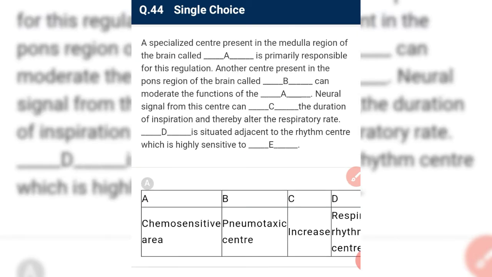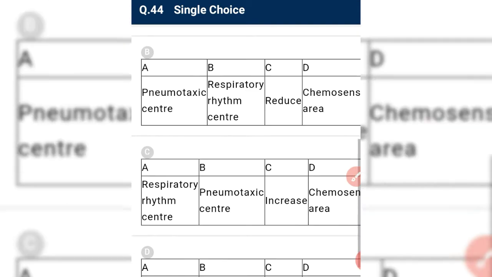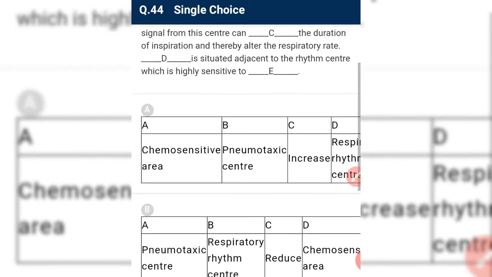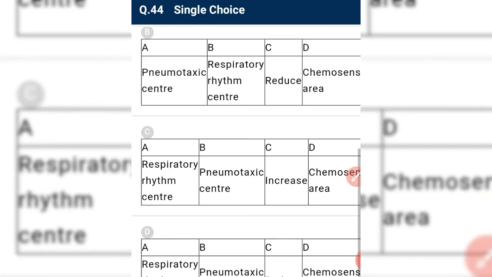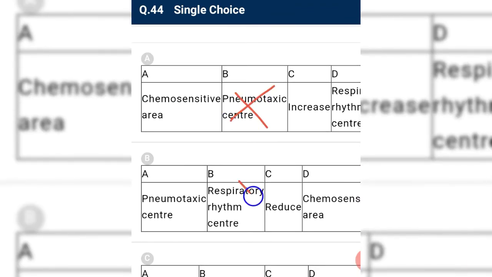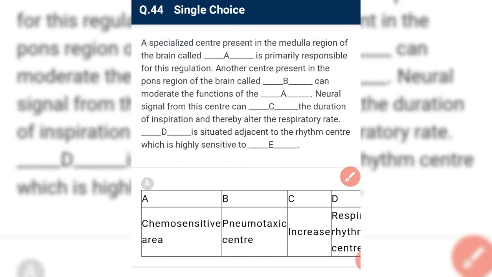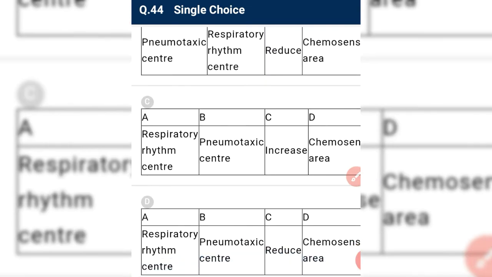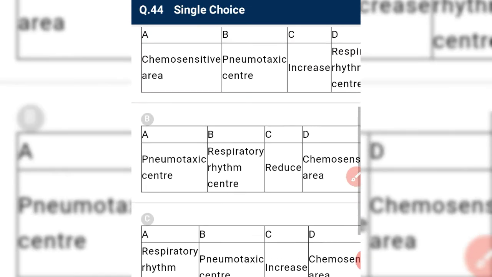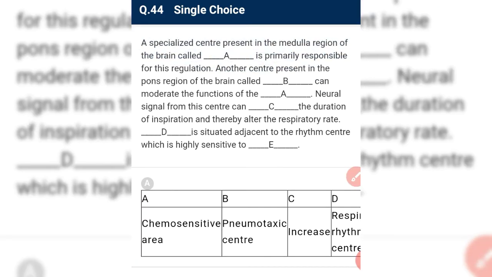A specialized center present in the medulla region of the brain called as... Okay, the medulla region has the respiratory rhythm center. So we have eliminated A and B, and C and D can be our correct answer. Is primarily responsible for this regulation. Another center present in the pons region of the brain called as pneumotaxic center. So C and D both have written pneumotaxic center, so it can be our answer.